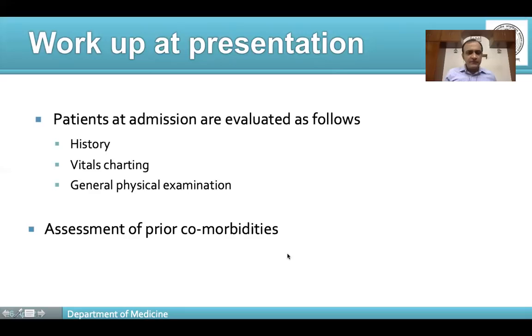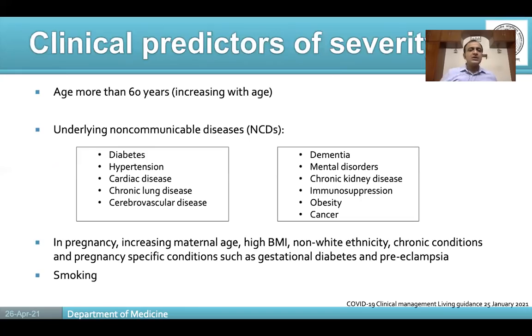So usually the workup which is done at presentation includes a brief history taking, vitals, general physical examination, as well as assessment of the comorbidities which the patient might be having. Now, these clinical demographic factors are important because we can gauge the probability of mild disease progressing into severe disease, or the prognosis of moderate to severe COVID-19 patients based on these factors.